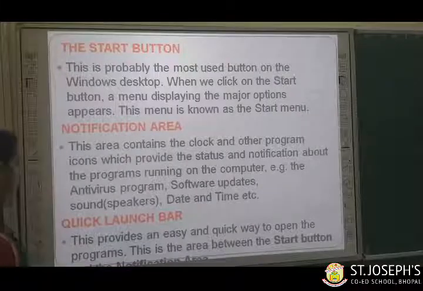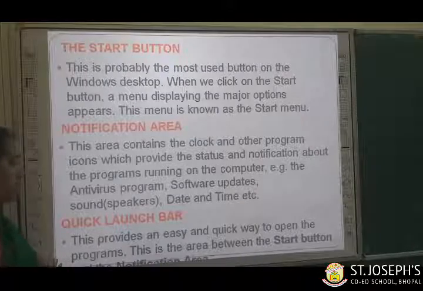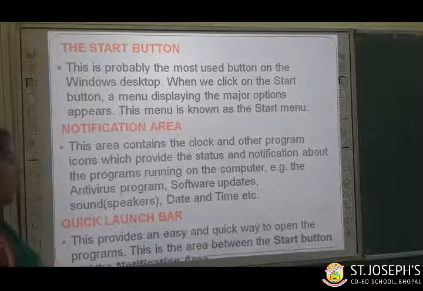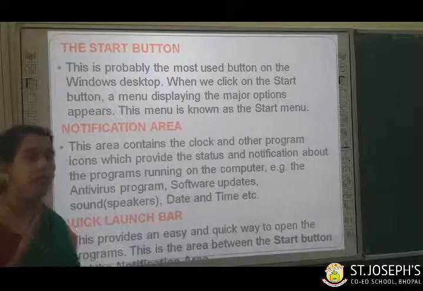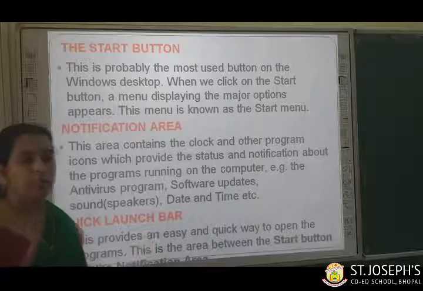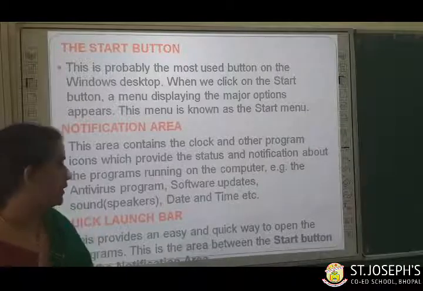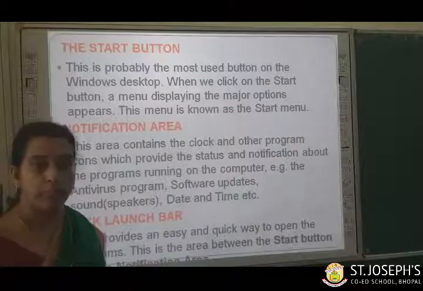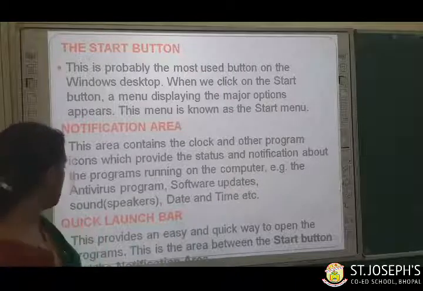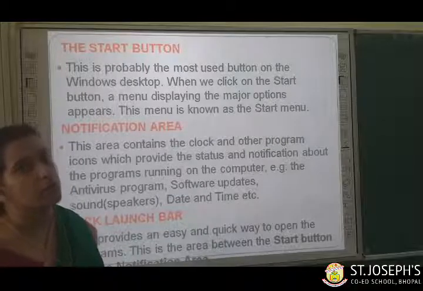Quick launch bar. This provides an easy and quick way to open the program. This is the area between the start button and the notification area. As I told you, the taskbar has got three main sections: start button, quick launch bar, and notification area. The notification area is the right corner of the taskbar, and on the left side of the taskbar you can see the start button, and the middle section. The middle area is known as the quick launch bar.